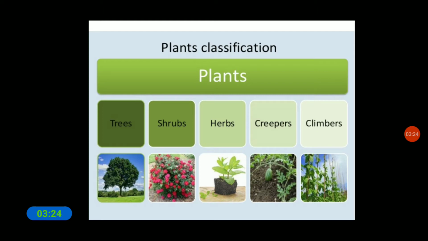What are the types of plants? Trees, shrubs, herbs, creepers and climbers. These are the different groups of plants based on their size, shape and functions.